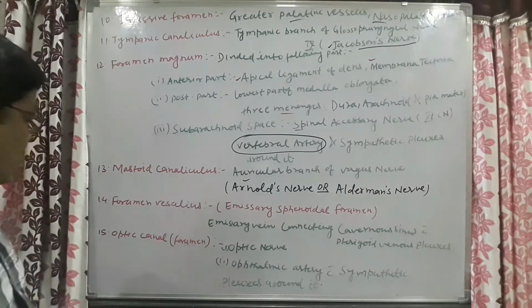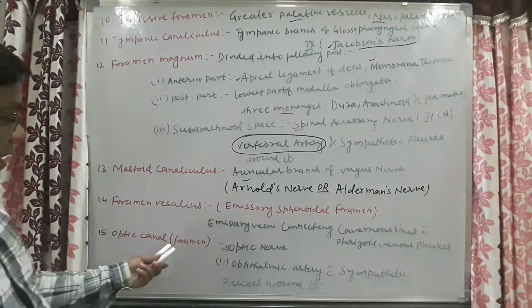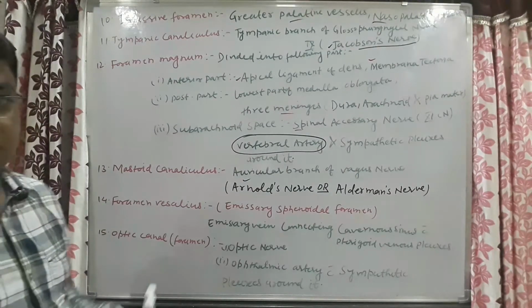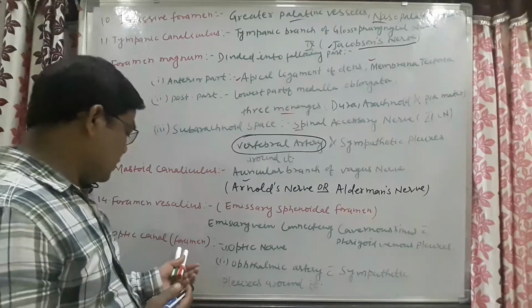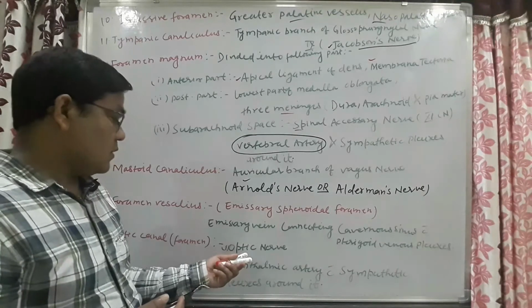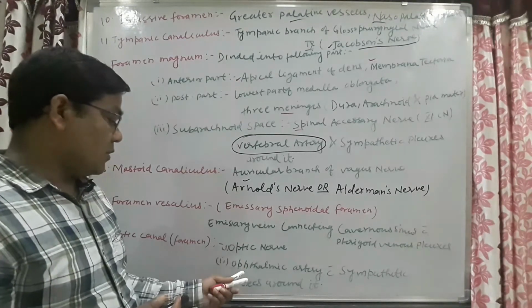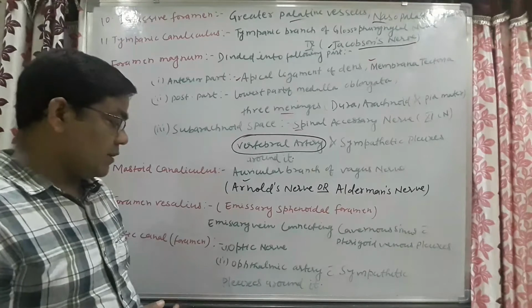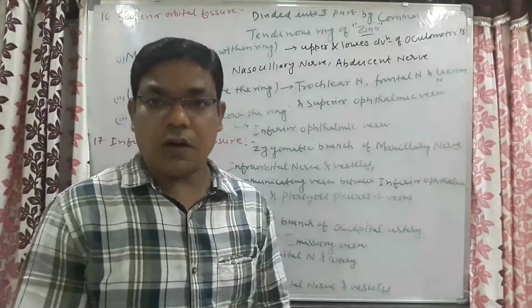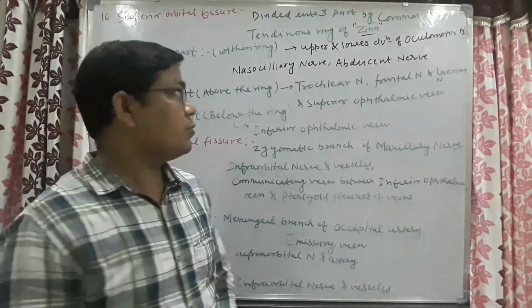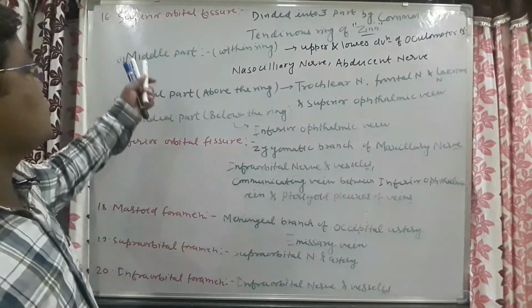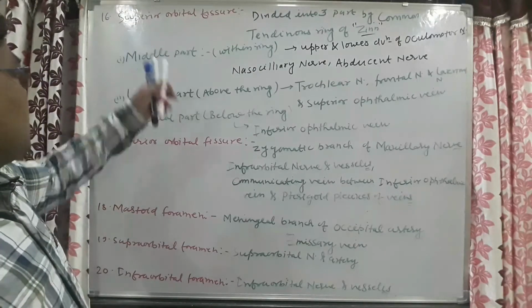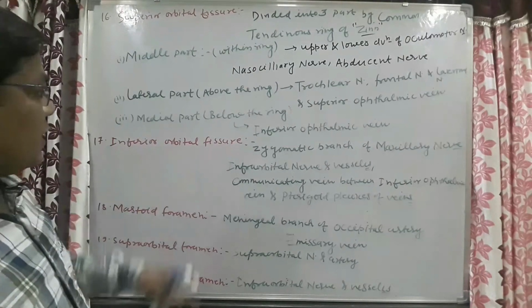Now come to the next foramen, that is the optic canal or optic foramen. As the name suggests, the optic foramen will pass the optic nerve and ophthalmic artery with sympathetic plexus around it. Now come to our next foramina, that is the superior orbital fissure and inferior orbital fissure.